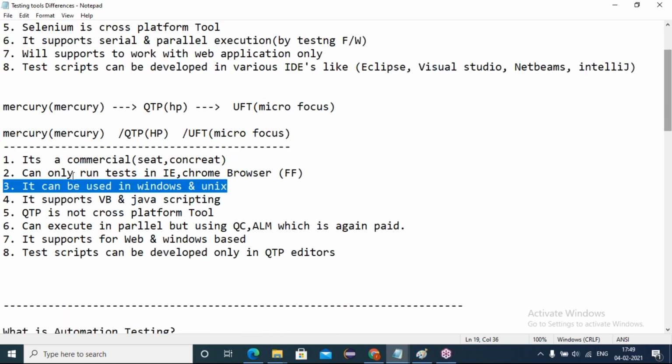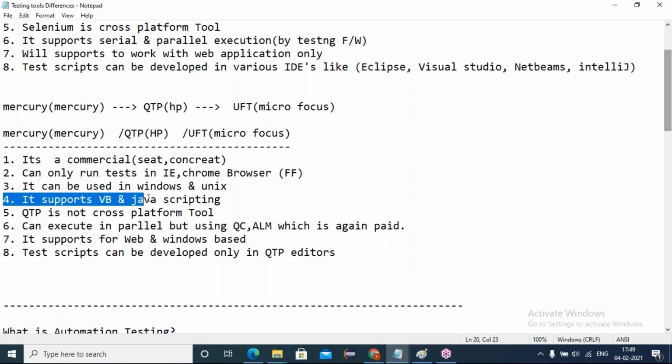Okay. Next, coming to the fourth point. It supports VB scripting and Java scripting. Yes, we are supposed to automate the scripts using either the tools QTP or Selenium. You must use some common language. Even when I was speaking with you about Selenium, what language was I commonly using with you? English as a common language. Like this, if you want to automate your web application scripts, the languages my QTP supports are VB scripting and Java scripting. These are the scripting languages QTP supports in automating the scripts.